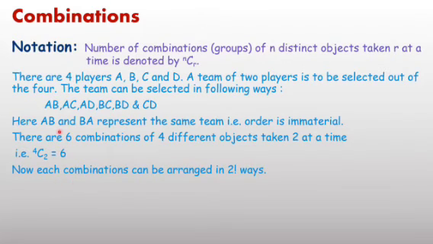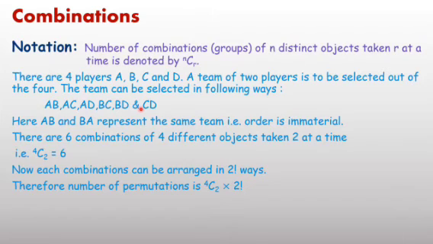In each combination, for example if one is AB, there are AB and BA, 2 arrangements. Each combination can be arranged in factorial 2 ways. If we want to find the number of permutations with the help of combinations, then you can write 4C2 into factorial 2. AB, BA, AC, CD: in this pattern, there are 6 combinations.